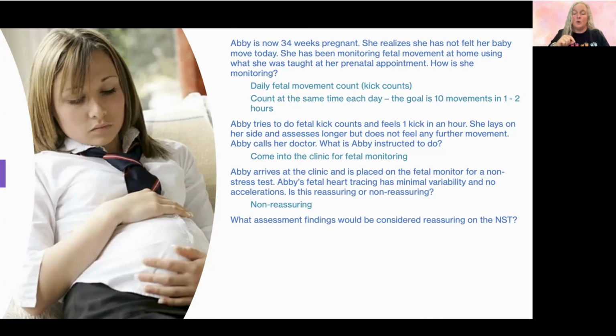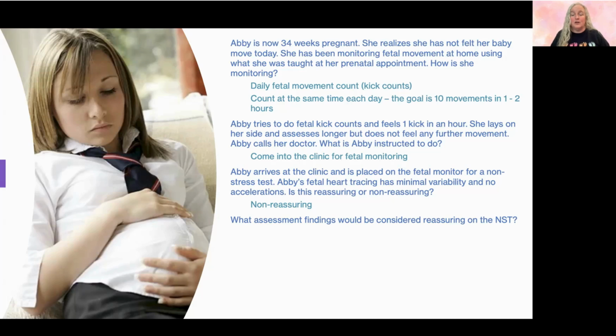This is supposed to be between 5 and 25 beats of variation, and a baby that's well oxygenated has that. A baby that does not have that does not necessarily mean that the baby is not well oxygenated.